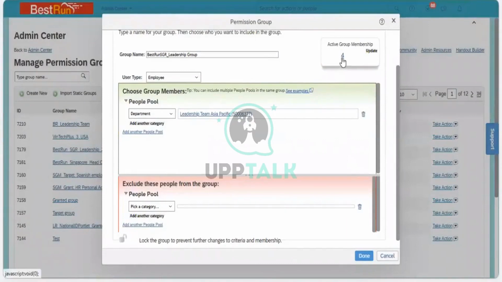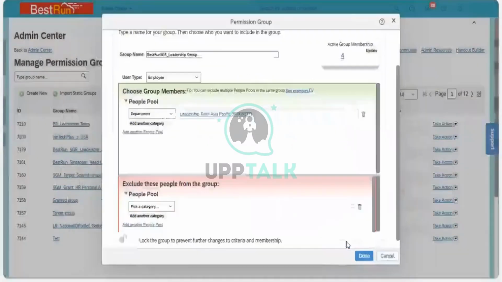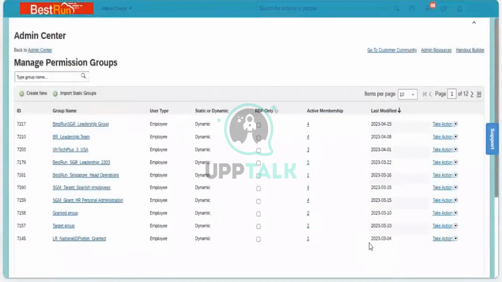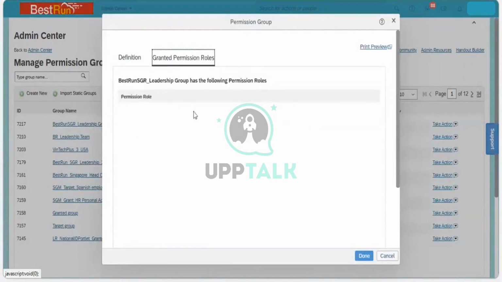So how many members are showing? I'm giving these members as the group members for the leadership group and I will click on Done. So we can see the four active members are showing here. Okay, and now when I go here, this is coming under definition, but the granted permission role is totally blank right now, because I have not created any permission role.